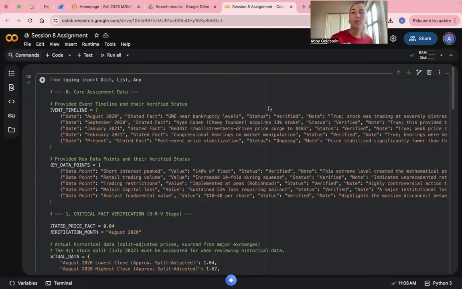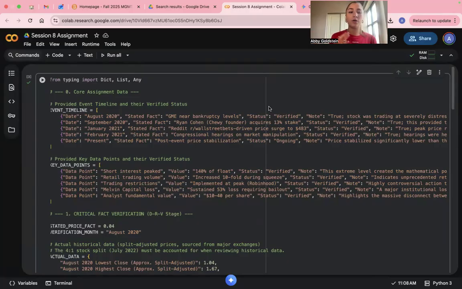And today we're tackling one of the most famous market anomalies of the modern era, which is the 2020 to 2021 GameStop short squeeze. Our assignment was to analyze this event using the driver framework to test the core assumptions of the efficient market hypothesis, or the EMH, and see if the market truly is rational.